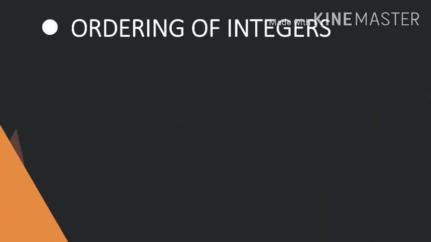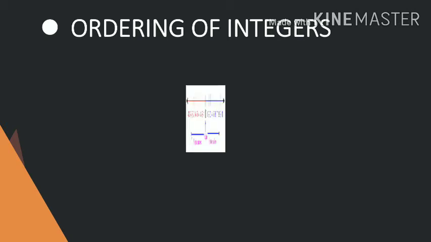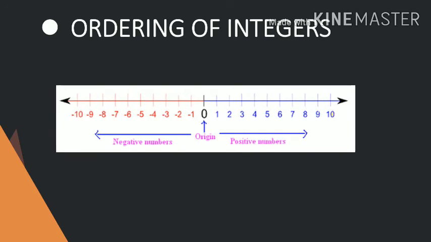Ordering of integers means integers का order किस तरीके से होता है, कहाँ negative होते हैं, कहाँ 0 होता है और कहाँ पर positive numbers होते हैं, वो अभी मैं आपको number line पर show करूँगी. It is a number line. You can see 0 is in the center, or it is called origin.